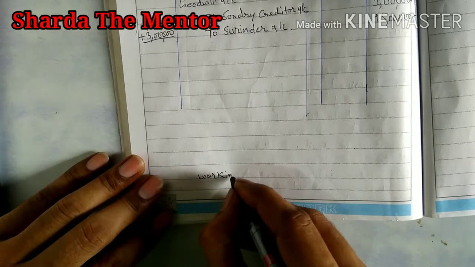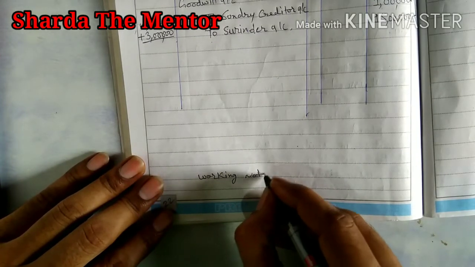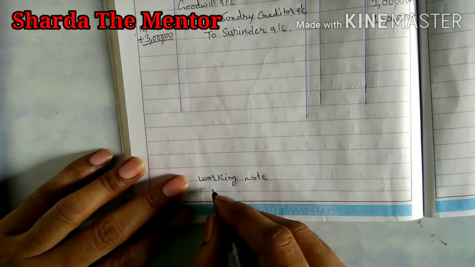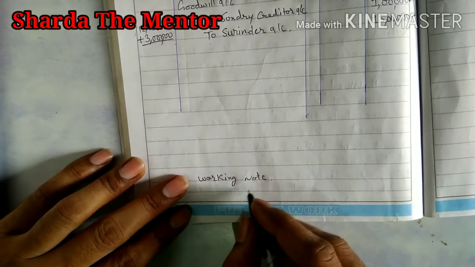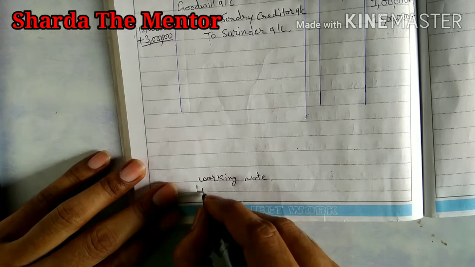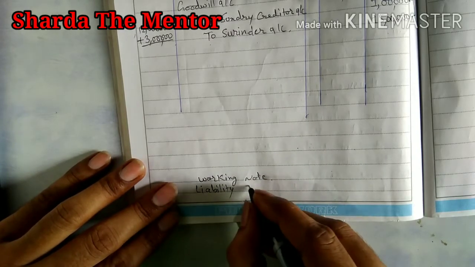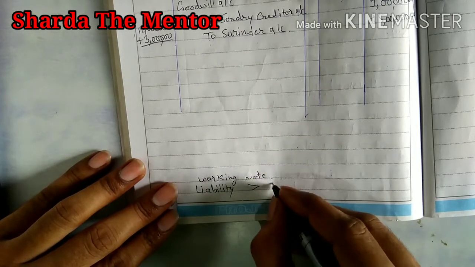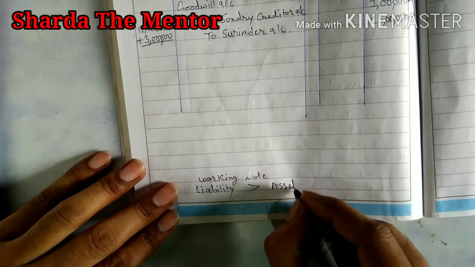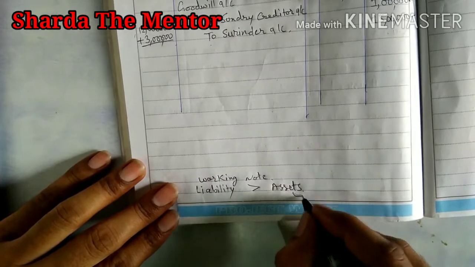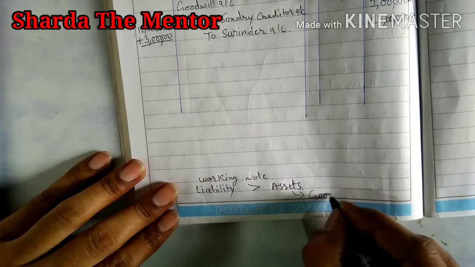In the working note you can understand it. So here what actually we are doing: if liability is greater than assets, at the asset side we will open a goodwill account.